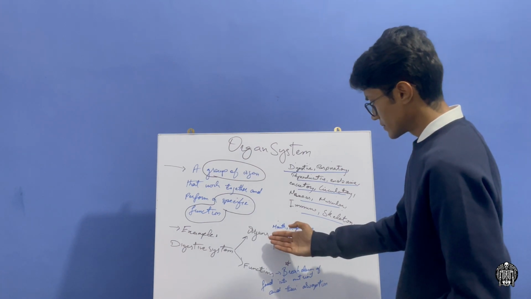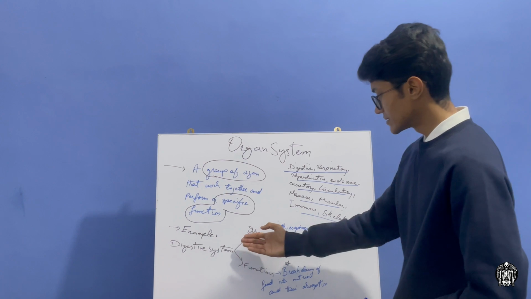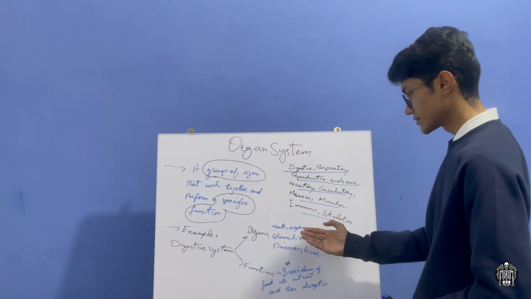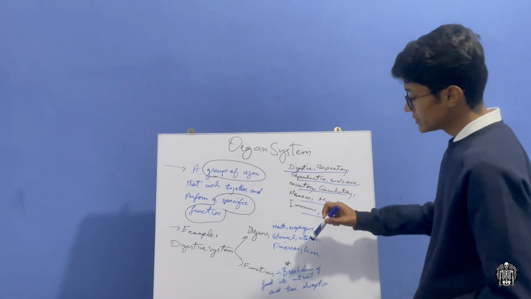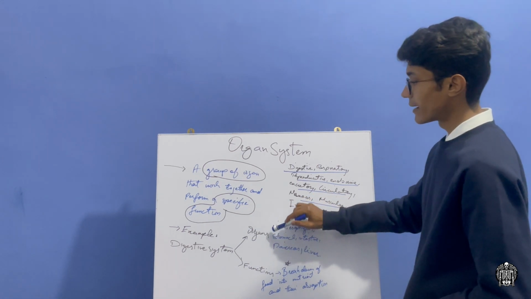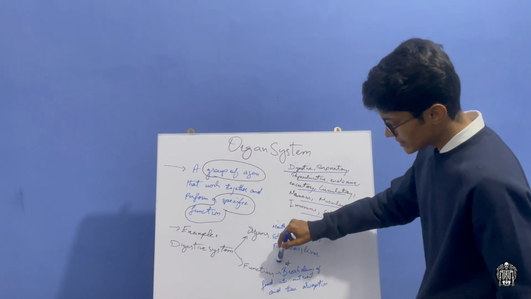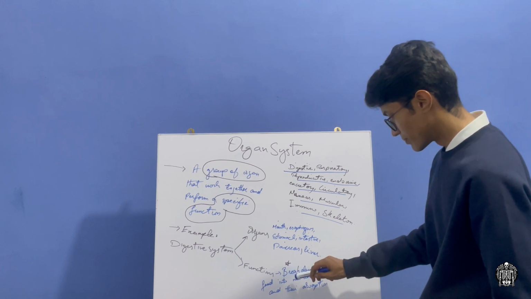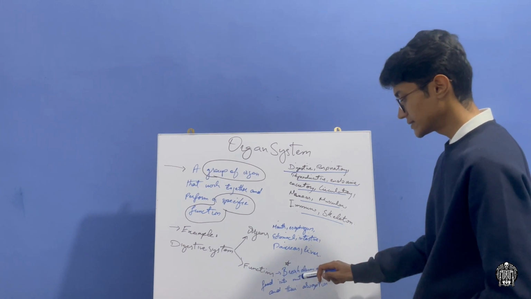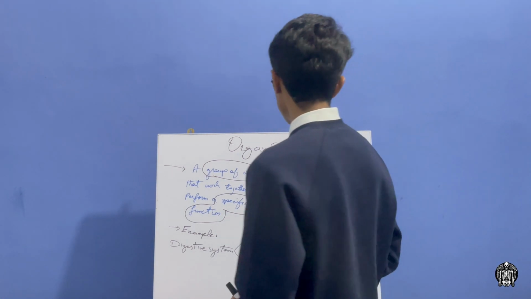The organs which are present in this system are the mouth, esophagus, stomach, intestine, pancreas and liver. All these organs combine together and perform a specific function. This is the specific function performed by this system, which is the breakdown of food into nutrients and their absorption.